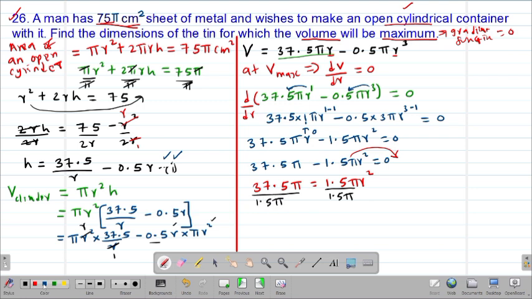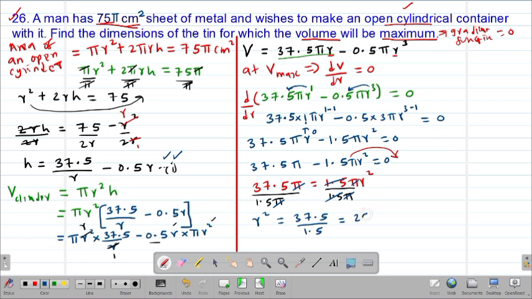So clearly these two are going to cancel out, the 1.5 and pi. Of course the pi's will cancel out. So clearly radius squared will be equal to 37.5 divided by 1.5. Your calculator is going to give you 25.